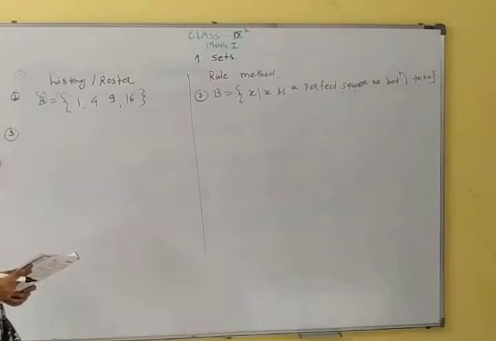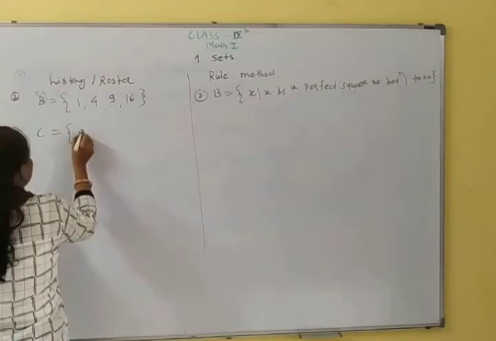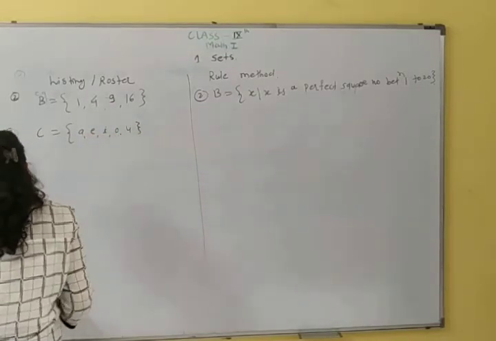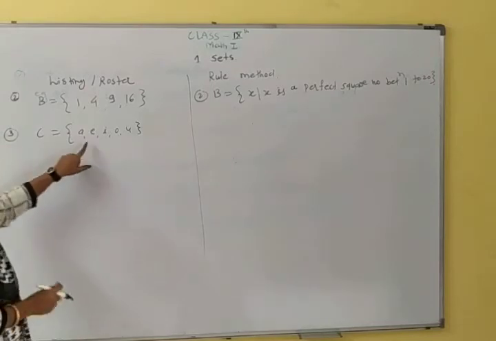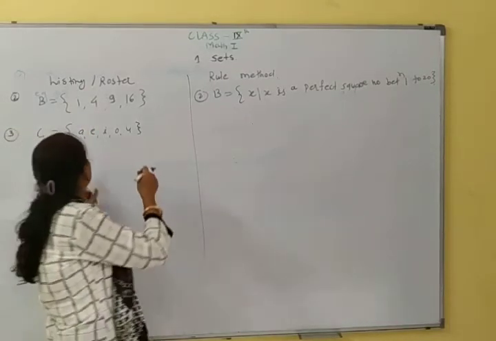Then third is A, E, I, O, U. This is the list given, A, E, I, O, U. This is a list, and it is converted into rule.